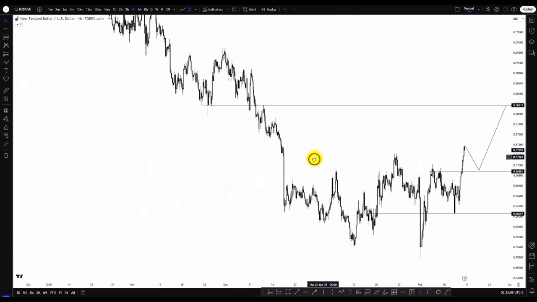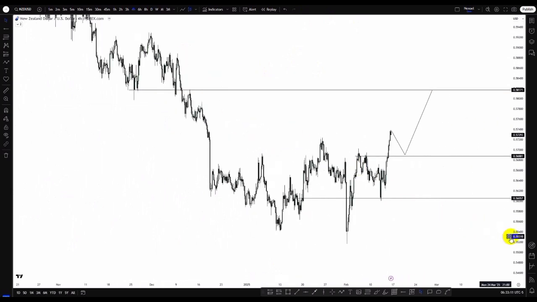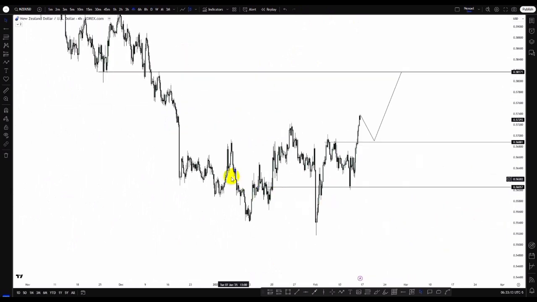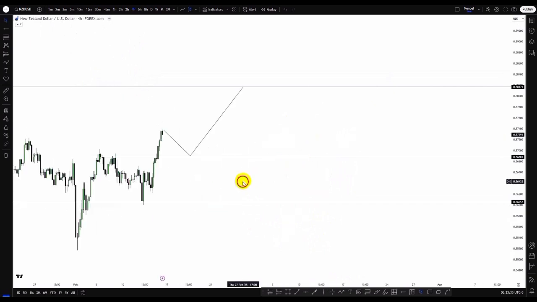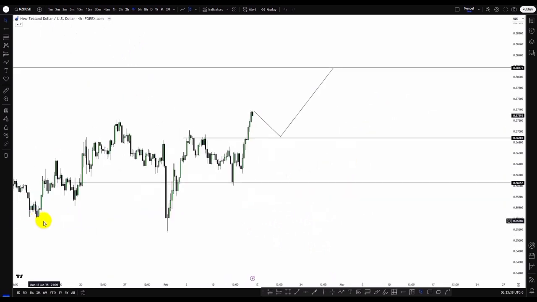From the 4-hour time frame, price gave us the structural perspective. What we can see is price fell here to the downside. We have this return, price fell to take out this low, went further to the upside, and now price fell to the downside, taking out all the sell side liquidity, failing to close below that. And now we can see again price is giving us bullish momentum to the upside. Price failed here to close below this low, and now we have this push to the upside that gave us this change in state of delivery.